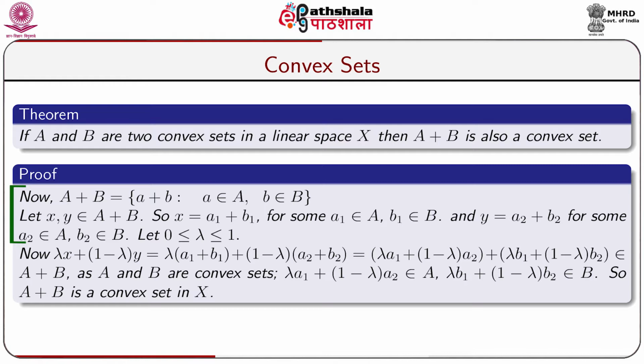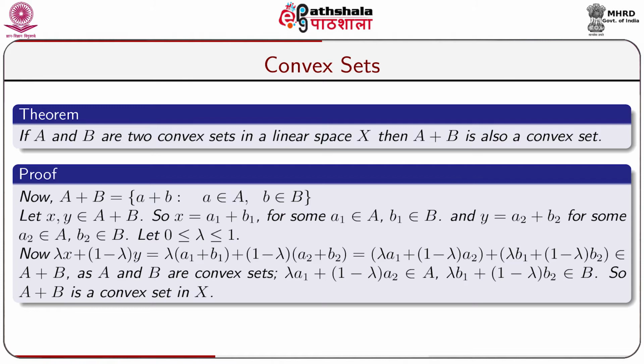Now, A plus B equal to the set of all such elements a plus b, where a is taken from capital A, b is taken from capital B. Let x, y belong to A plus B. So, x can be written as a1 plus b1 for some a1 belongs to capital A and for some b1 belongs to capital B. Similarly, as y belongs to capital A plus B, y can be written as y equal to a2 plus b2 for some a2 belongs to capital A and for some b2 belongs to capital B.